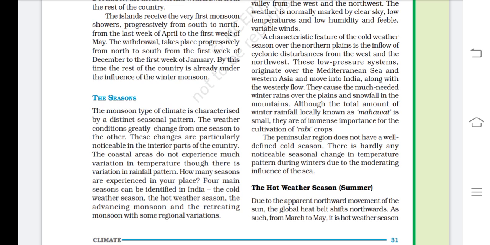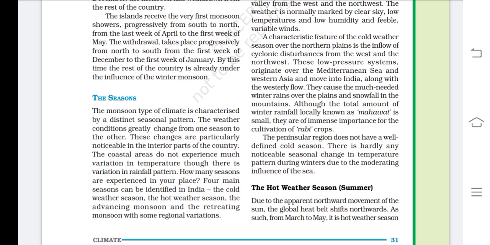Now, the monsoon type of climate is characterized by a distinct seasonal pattern. The weather conditions greatly change from one season to the other. Means in winter you receive cold, in summer you receive heat, and in the rainy season you receive rainfall. So the weather changes from one season to another.